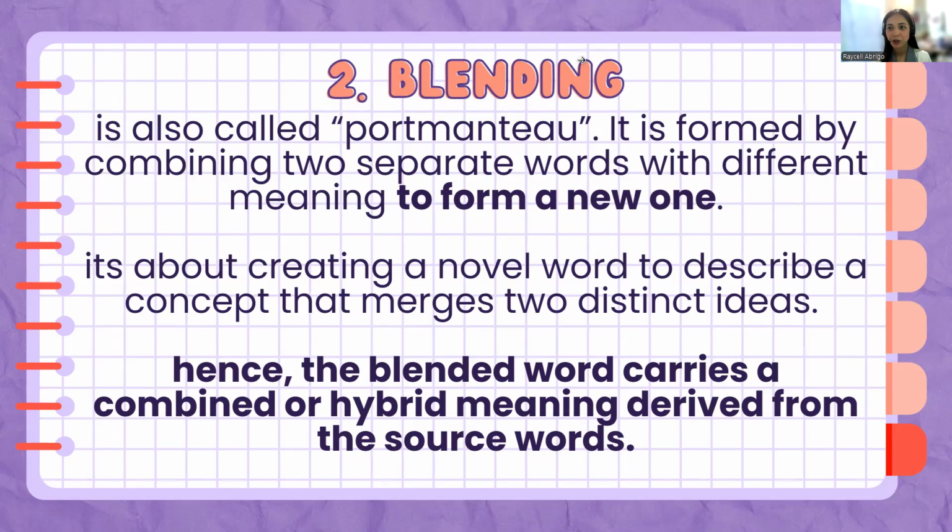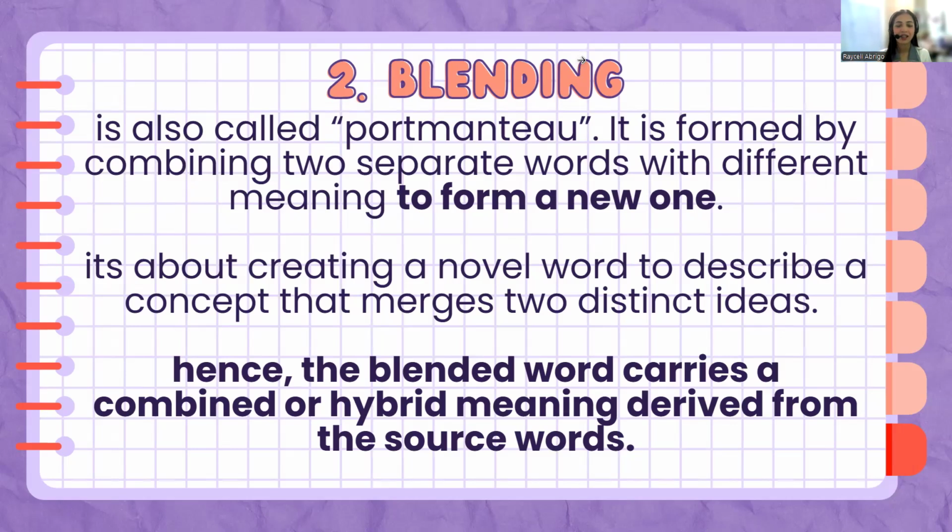Very familiar with Dragon Ball Z. You know the fusion idea of Gohan and Trunks combining their characteristics, their powers. They're doing fusion. So we form another character, a combination of Gohan and Trunks. I forgot the name, but that's how blending works. We are combining two words with different meaning to be able to form a new word with another meaning. It's like word one plus word two equals new word.